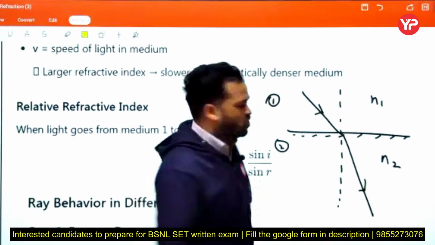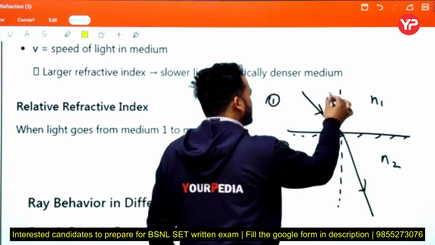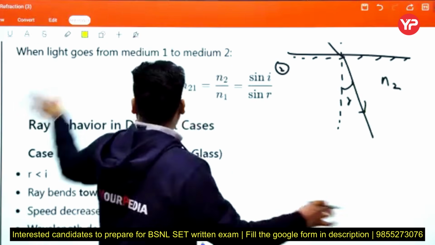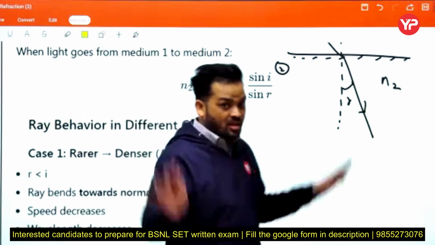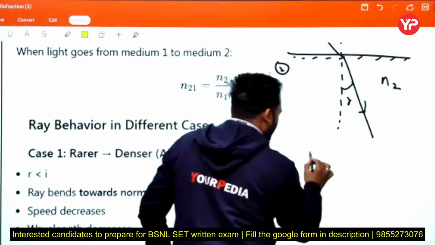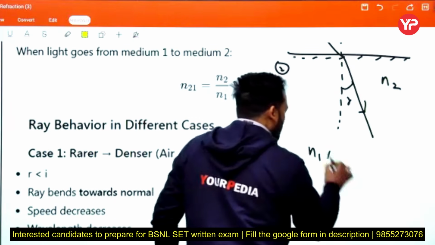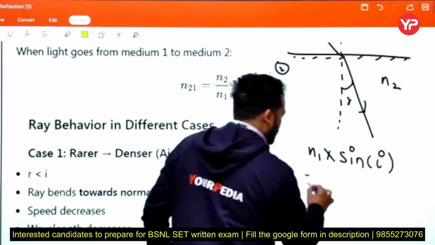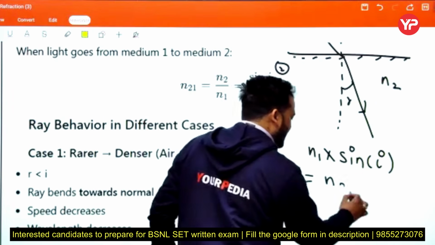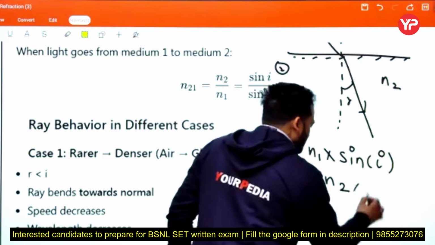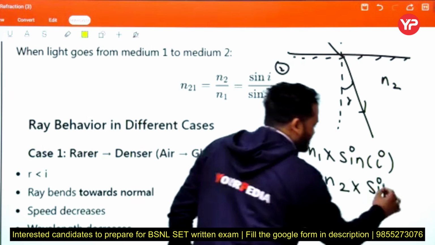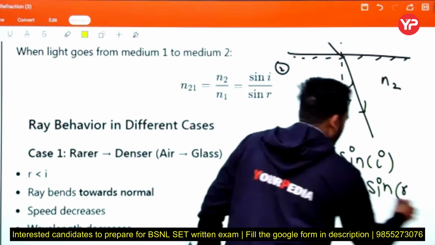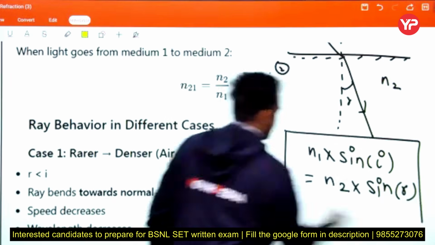Means bent towards the normal. Here the incident angle is I, and the refractive angle is R. How can we explain Snell's law and relative refractive index? See, in one medium the refractive index is n1 and the angle of incidence is I. Take the sine of that angle, sin I, equal to the refractive index of the second medium, n2, multiplied by the sine of the refracted angle, sin R. This is Snell's law.